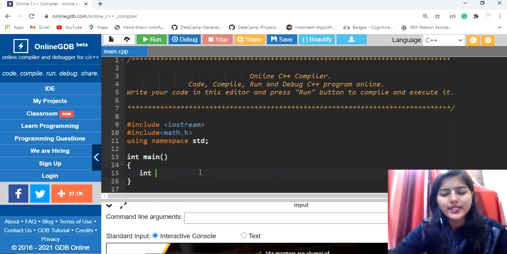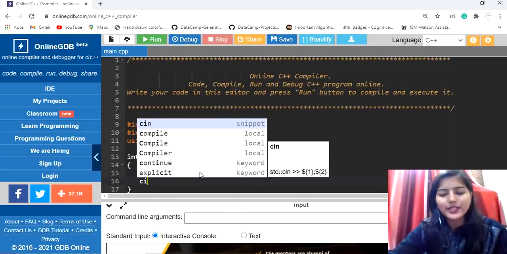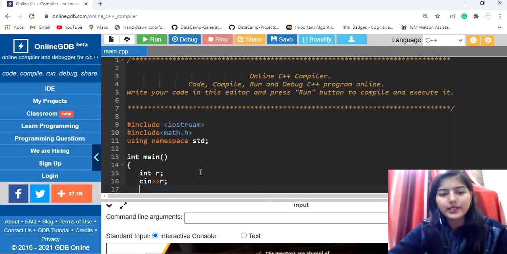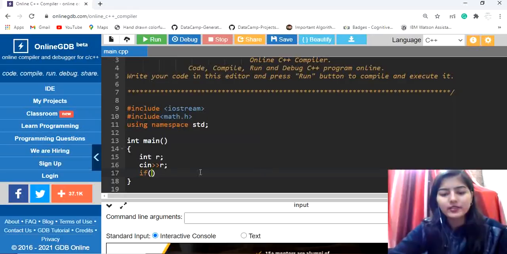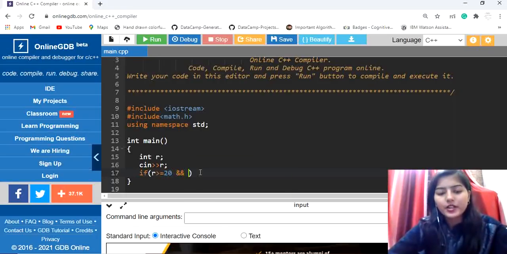So let's take an integer r. So basically r is the radius here, right? Next we will check. Basically we have to follow a certain constraint that the r value should be greater than or equal to 20 and it should be less than or equal to 30, right?